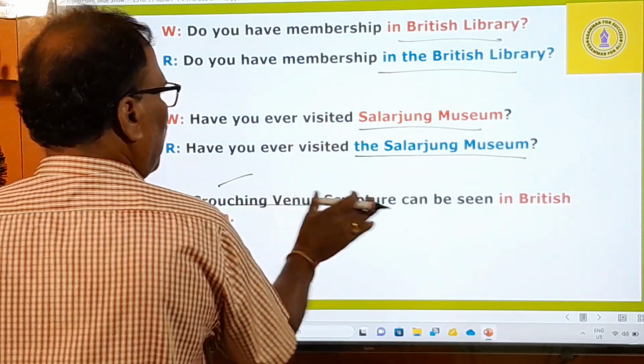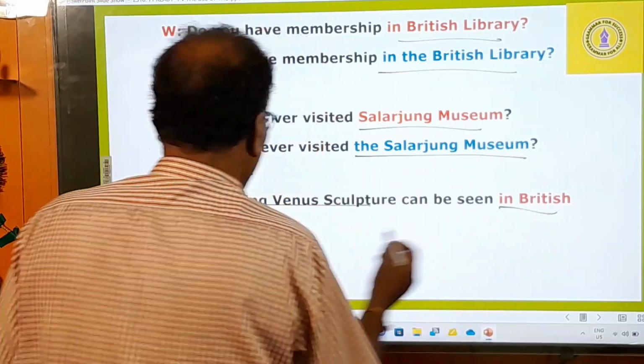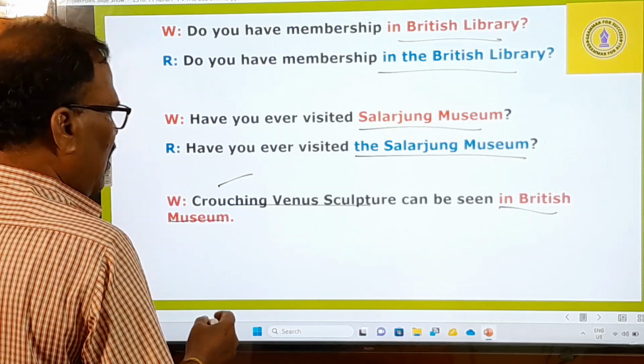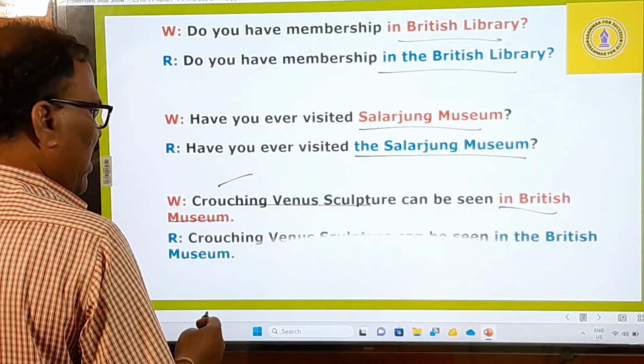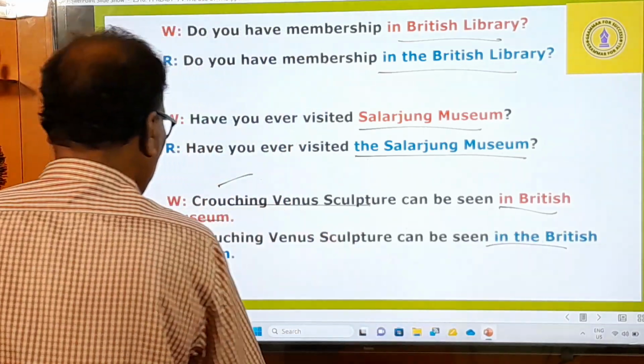Whatever it is, we are very much concerned about these red marked words. So here, we cannot say "in British Museum." You have to say "in the British Museum."